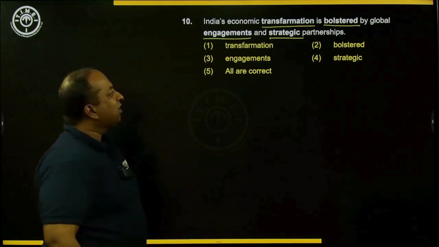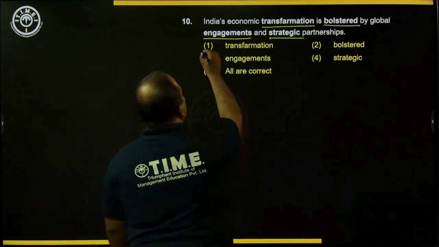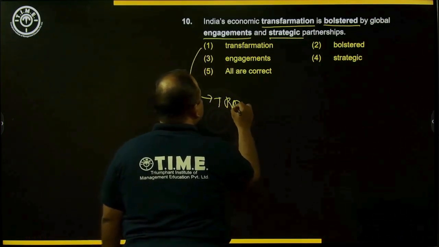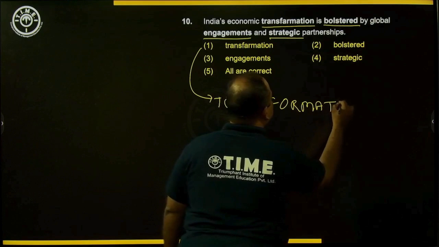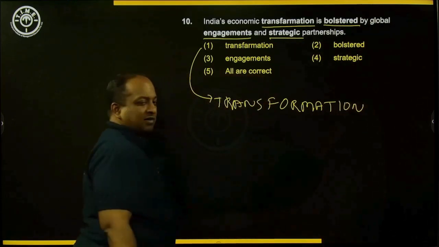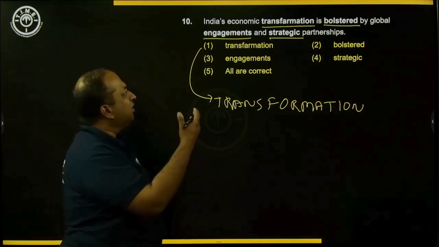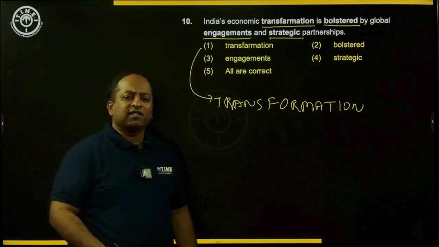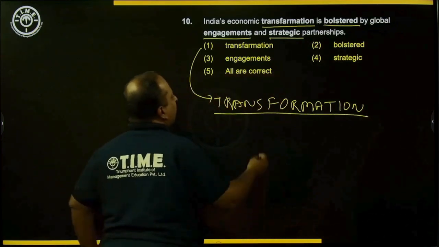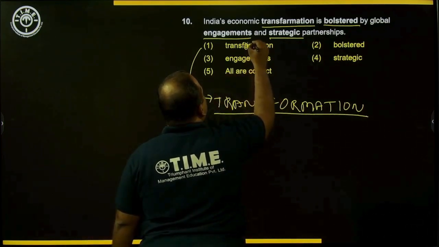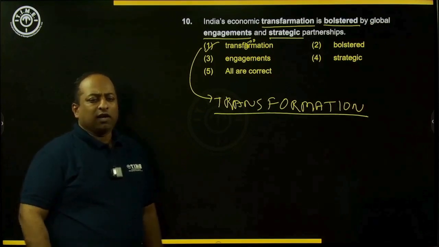So the word transformation is spelled incorrectly here. The right spelling of this word would be transformation, T-R-A-N-S-F-O-R-M-A-T-I-O-N. This transformation is talking about a significant change. Here economic transformation talks about a significant change in India's economy. So the right spelling of the word is transformation. So instead of A, this should be an O. So the correct answer for question number 10 is option 1.